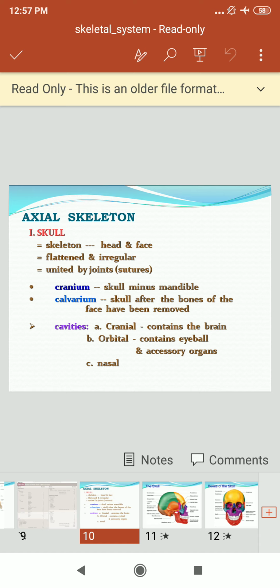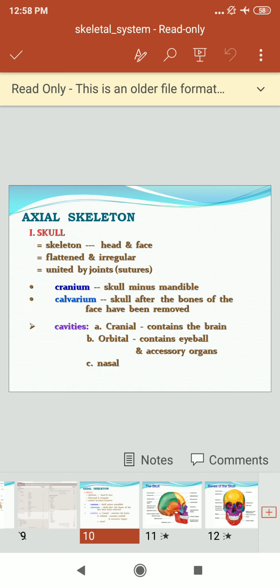आता ॲक्झियल स्केलेटन आपण जर बघितलं, ॲक्झियल स्केलेटन म्हणजे काय आपल्याला माहिती असेल की ॲक्झियल स्केलेटन म्हणजे काय, it includes all the bones along the body long axis. The axial skeleton includes the bones that form the skull, laryngeal skeleton, vertebral column and the thoracic cage.